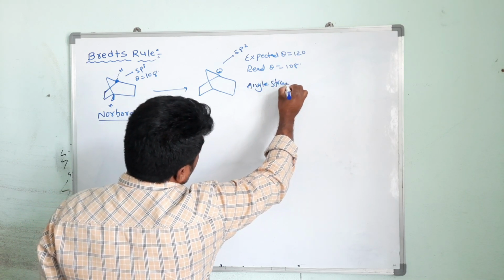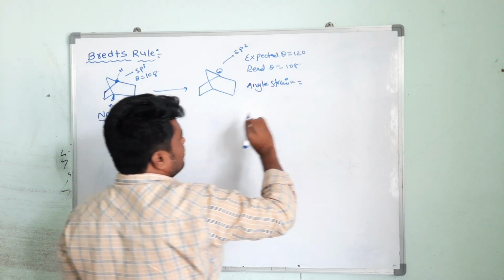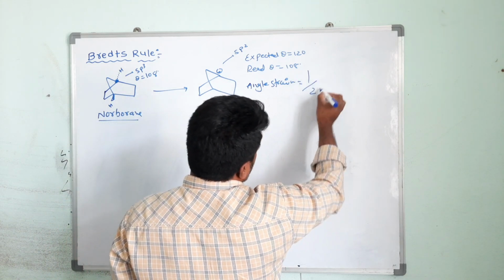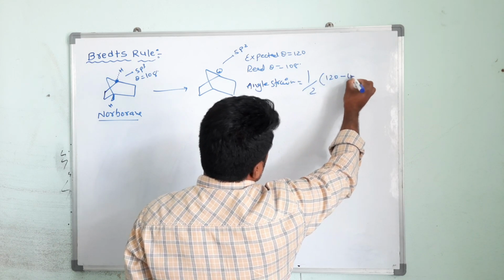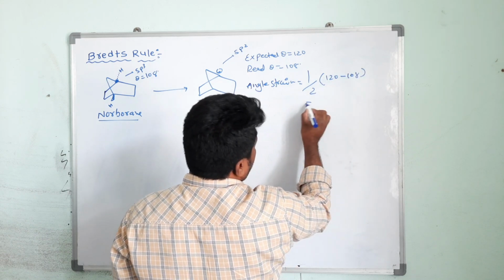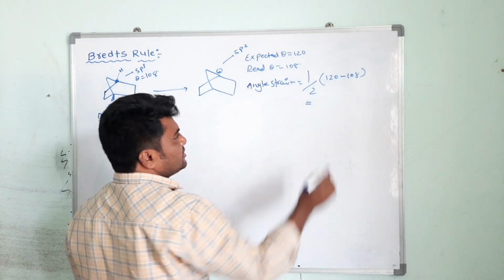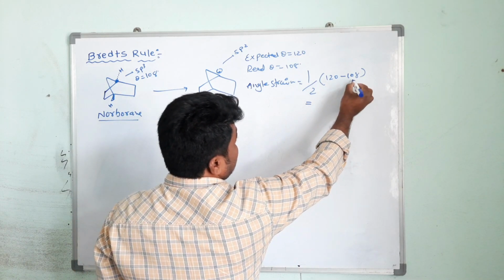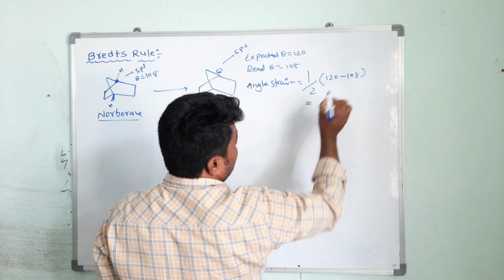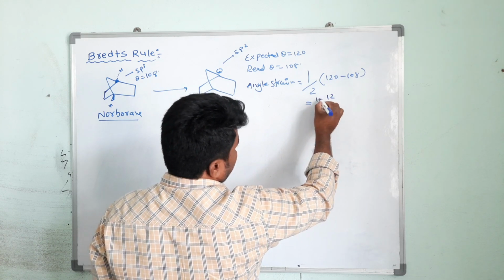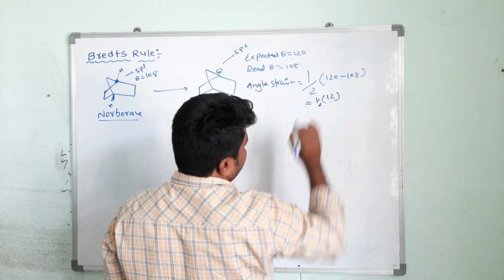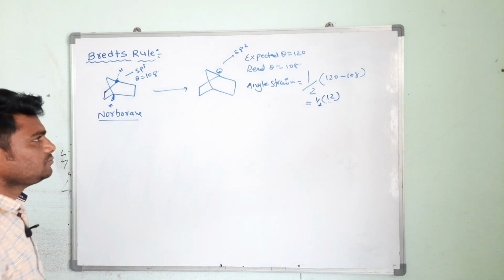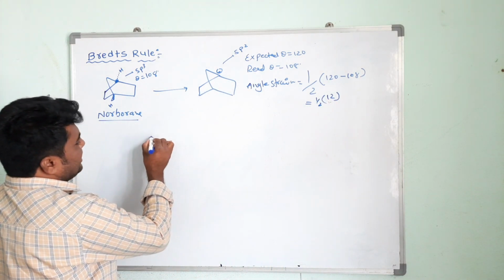Angle strain, that is, we can easily calculate angle strain. The expected bond angle is 120, and the real one is 108. So you subtract: 120 minus 108 means 12. That is the angle strain you will get. Understood? And suppose, see, write like this.